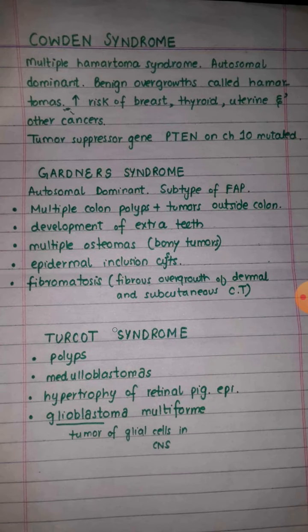Now the third syndrome is Turcot syndrome. In case of Turcot syndrome, the person has multiple polyps. He has medulloblastomas, hypertrophy of the retinal pigmented epithelium, and glioblastomas. We can remember Turcot syndrome by imagining a person who is wearing a turban and closing his or her eyes.